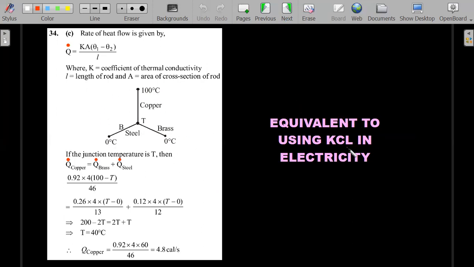So this is equivalent to using Kirchhoff's current law, that is, the sum of all the currents leaving or entering a section or a joint or a junction, as it is called, should be 0. So Q dot, the dQ by dt that I have written here, is K A delta T by L. So copper is equal to brass plus steel, direct application of the formula, and T is the junction value. We should be able to get T. Substitute T equal to 40 back in this by using 100 minus 40 for copper, and we should get 4.8 calorie per second. Okay, right, slightly lengthy in calculation, but two steps maximum.